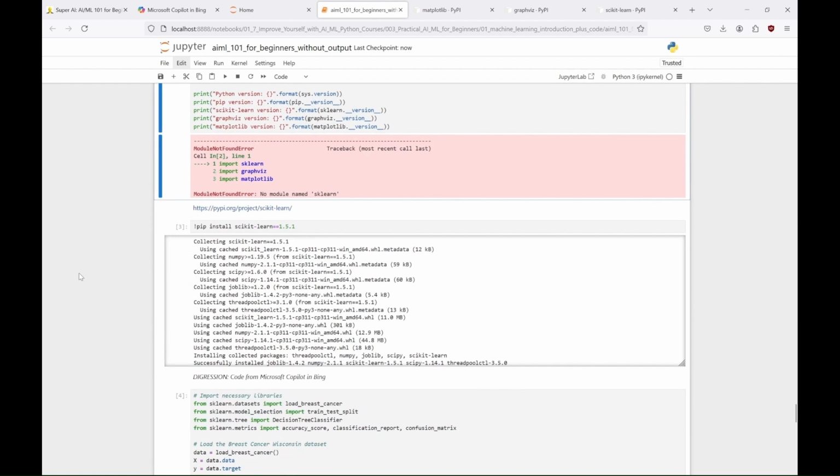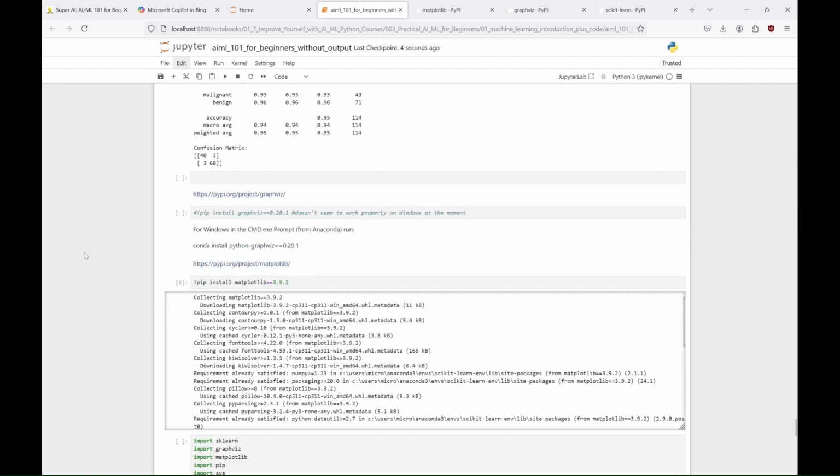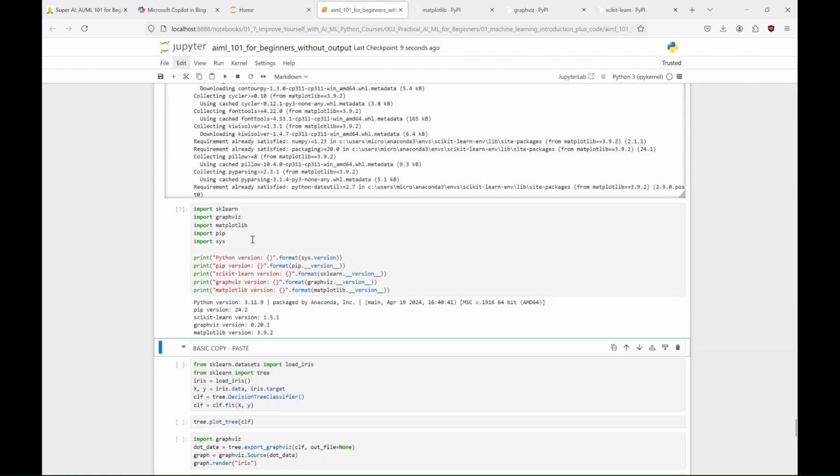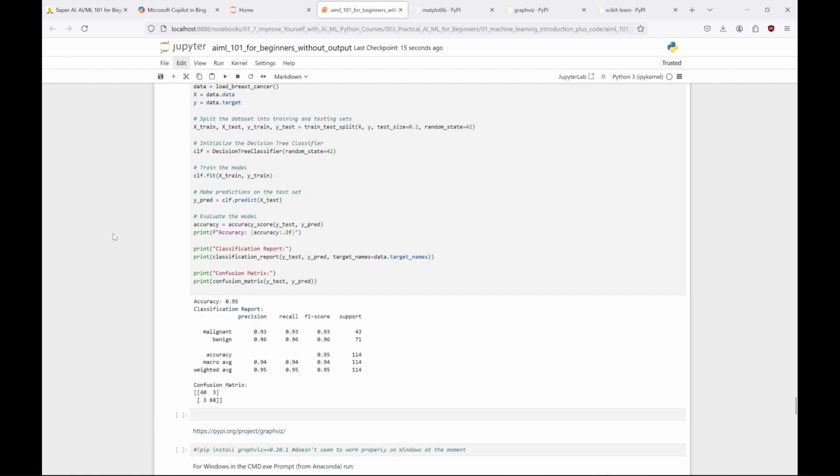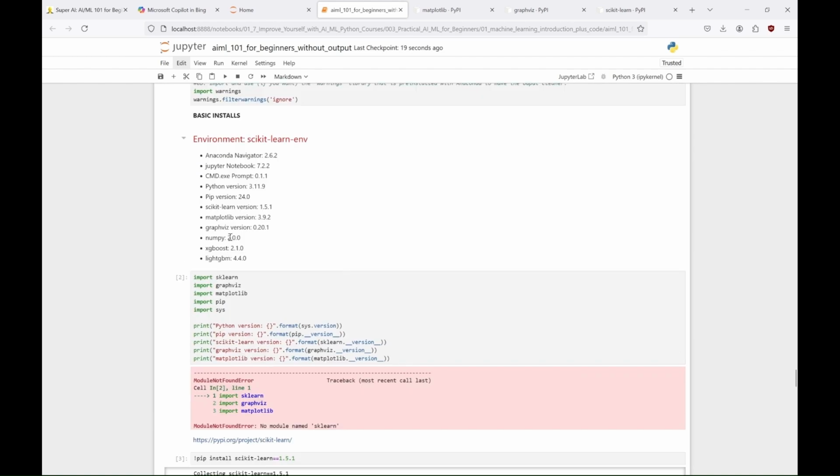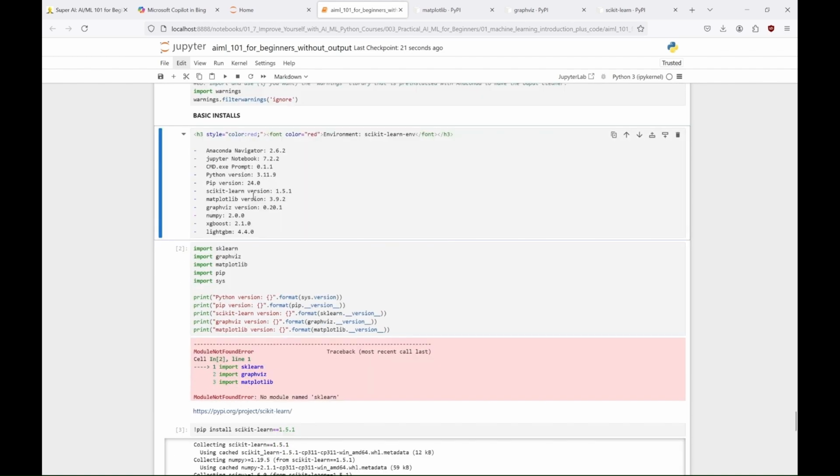Okay, so as we have installed all we need for this first project, we can just check if everything is as it should. Let's once again run the same cell with importing libraries, and check the versions. And we are almost there. It seems that since the time I prepared this tutorial, we got new pip, so let's change it in our documentation.